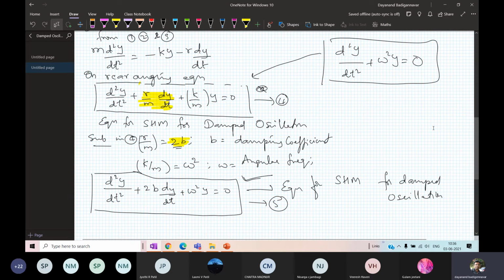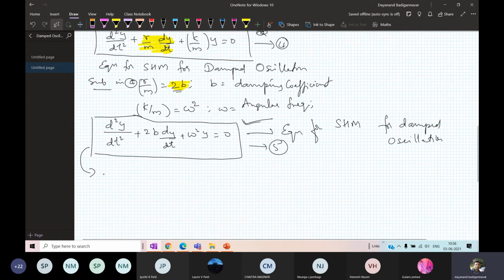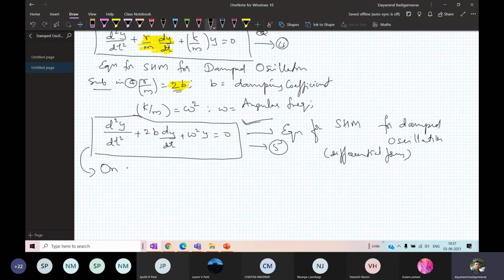After that, I have to solve this equation. It is a second order differential equation, in differential form. On solving the equation, I get a solution: y is equal to a into e raised to alpha t.